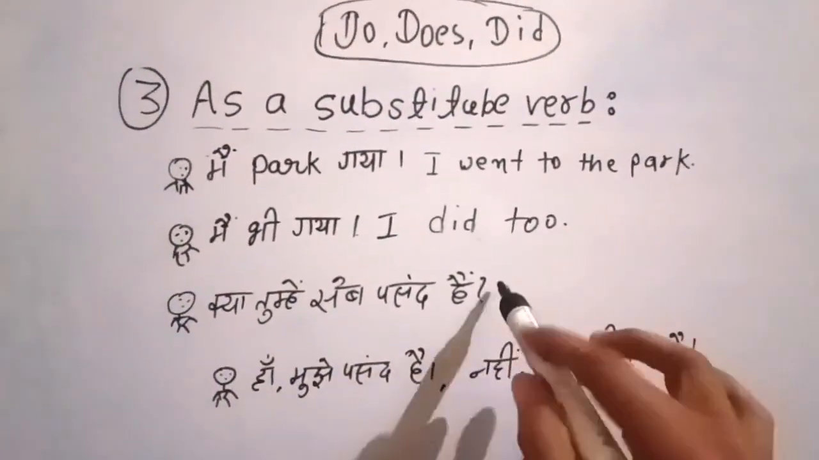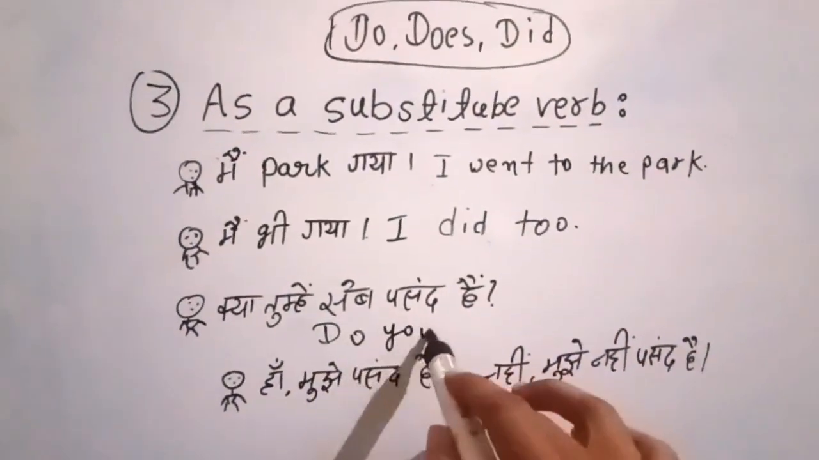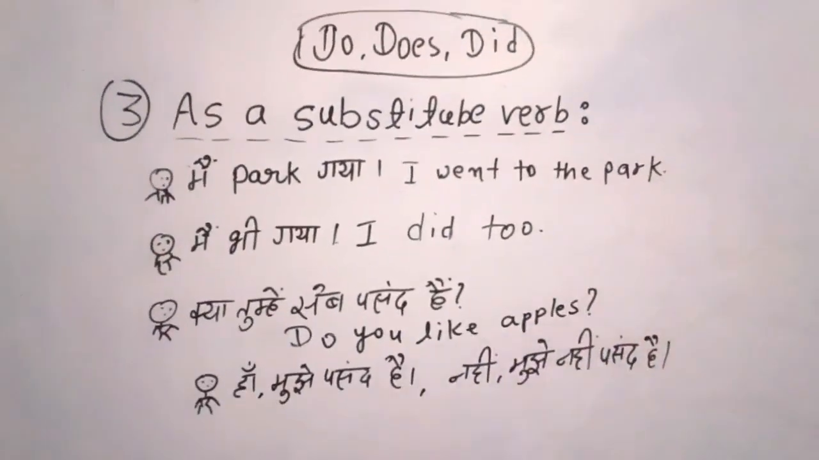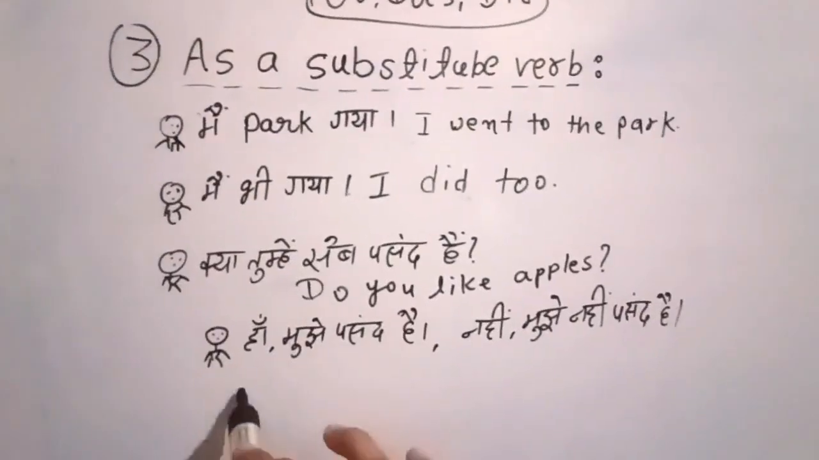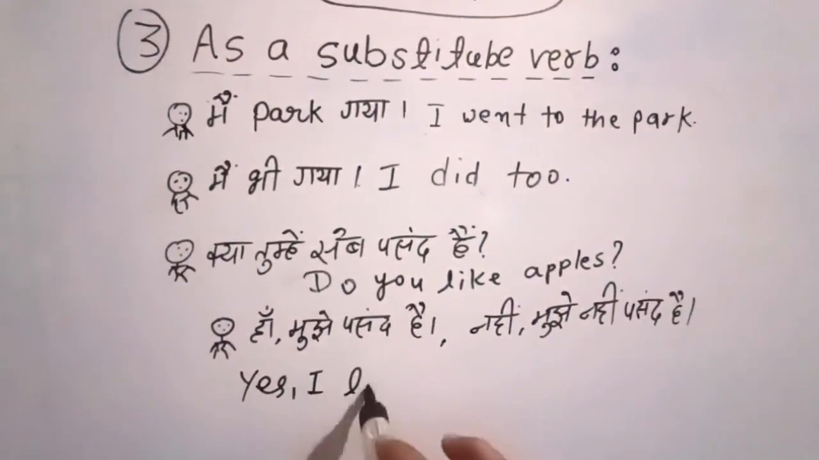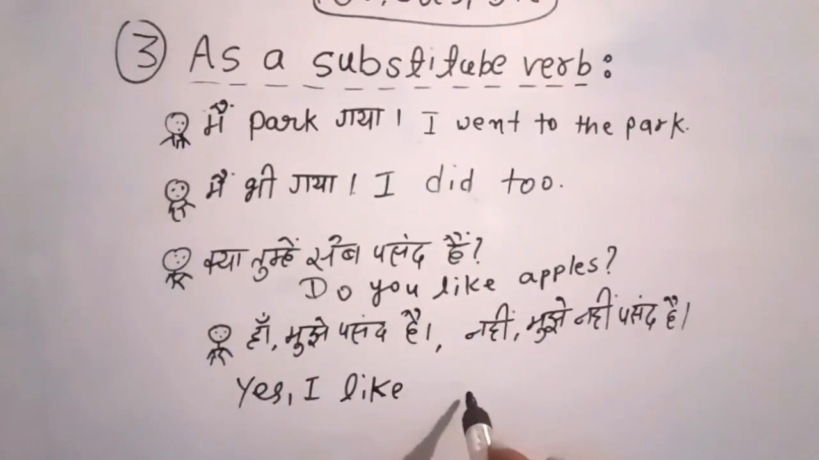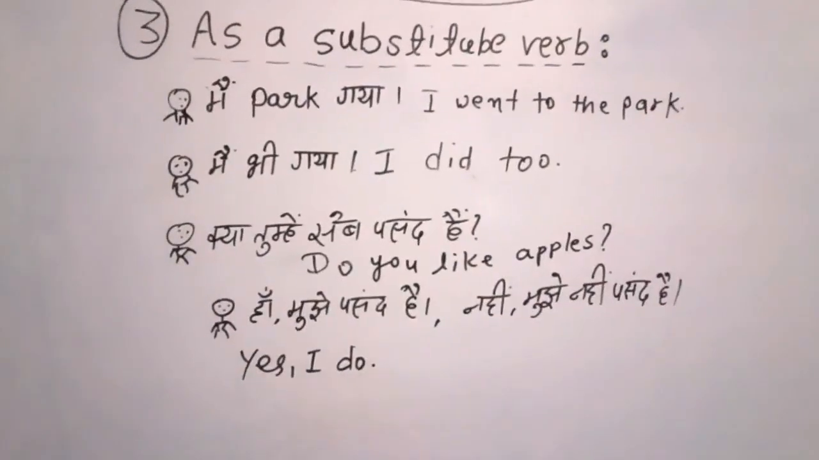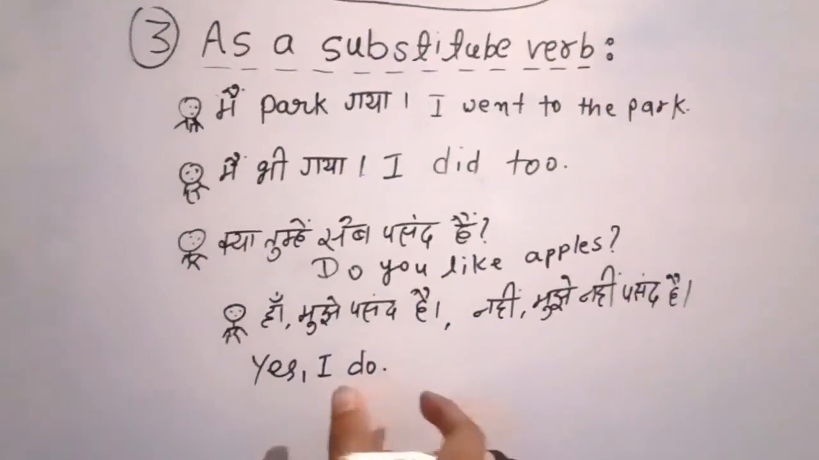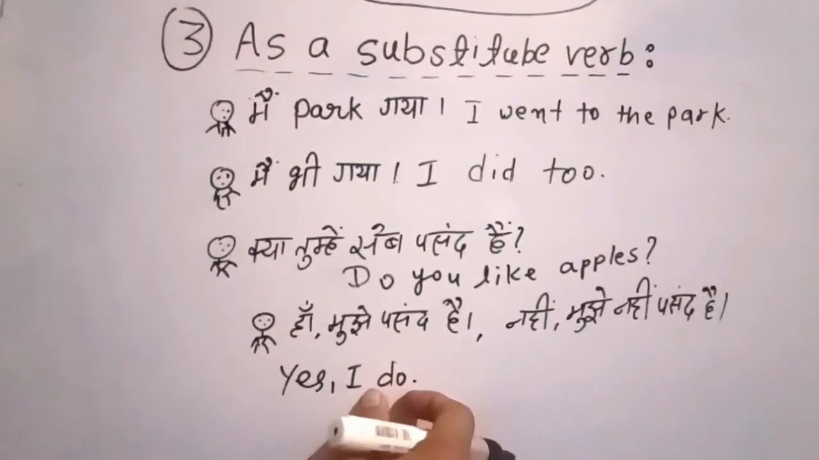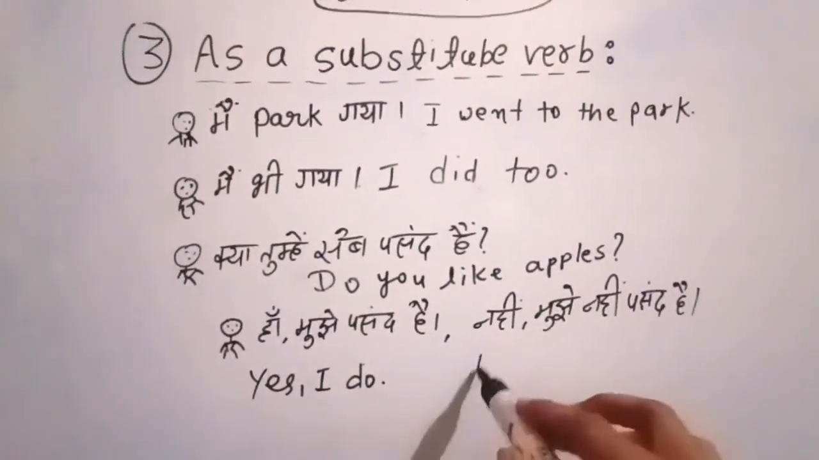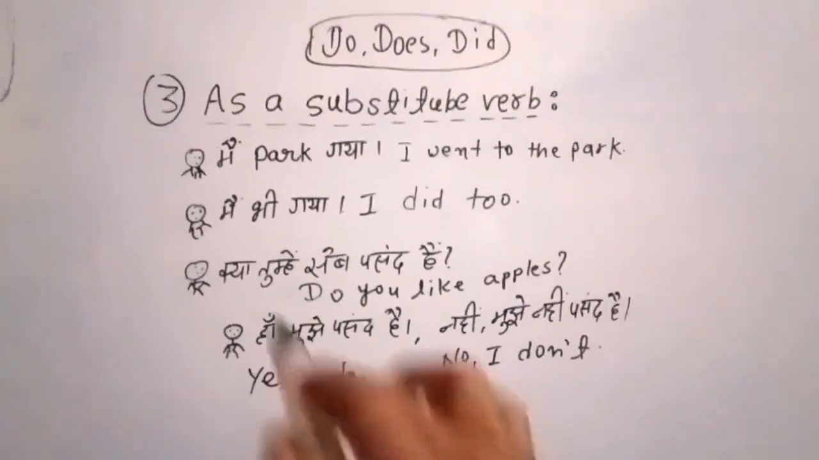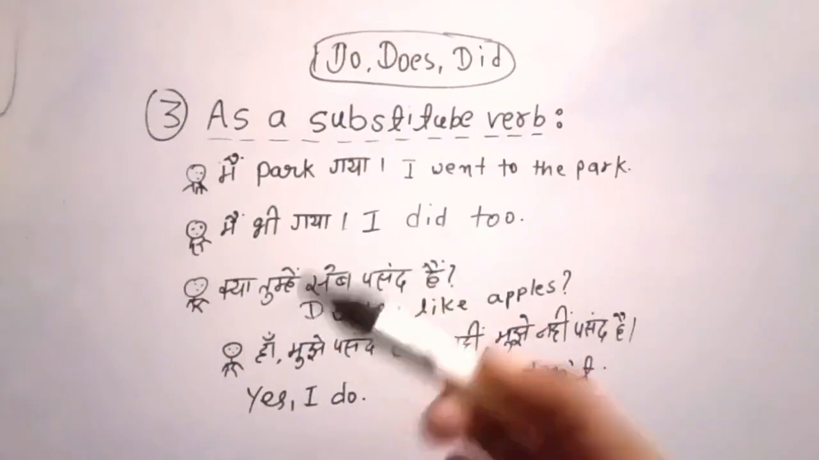क्या तुम्हें सेब पसंद है? Do you like apples? हाँ मुझे पसंद है. Yes, I like apples. No, we don't have to say that. We just simply say, yes, I do. Instead of saying that long sentence, we just substitute that long sentence with do, does, did. Yes, I do. नहीं मुझे नहीं पसंद है. No, I don't. Did you get that? So in that scenario, we would use do, does, did.